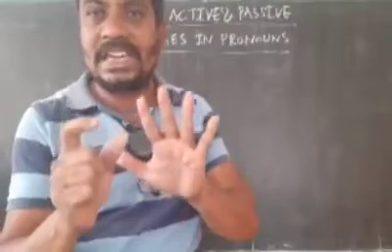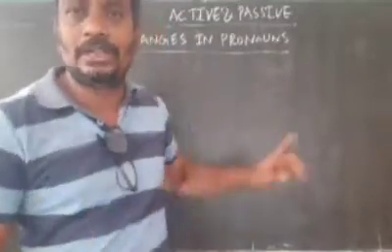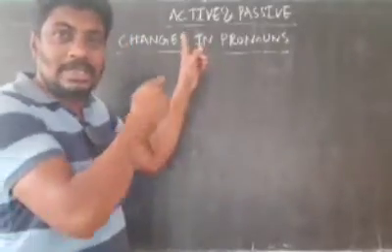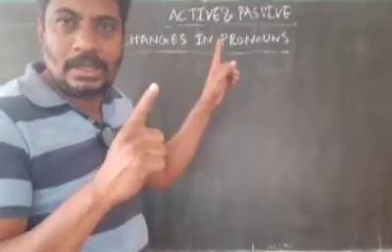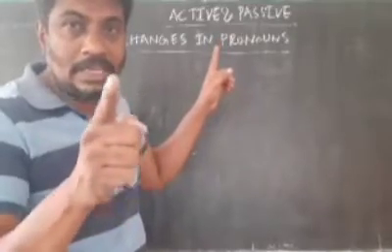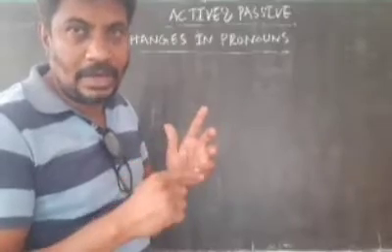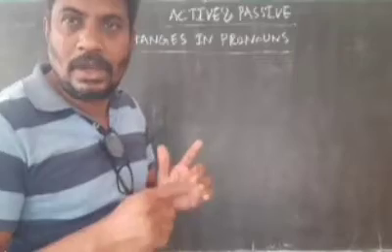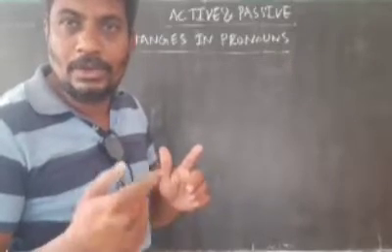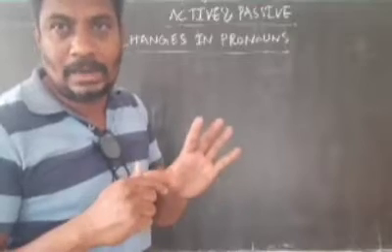SR2 sentence, S-no interrogative, WH interrogative, imperative or exclamatory. What kind of sentence is given to me? If you have clarity regarding that, then you will be able to understand this concept. The first step is you should be able to identify the kind of sentence that is given to you. You may be given an SR2 sentence, either positive or negative, an S-no interrogative, a WH interrogative, an imperative, positive or negative, or an exclamatory.